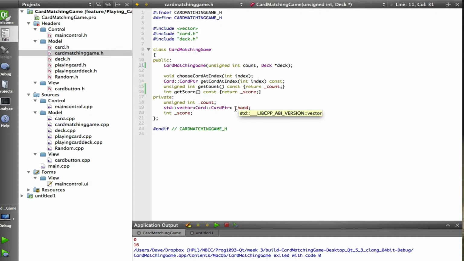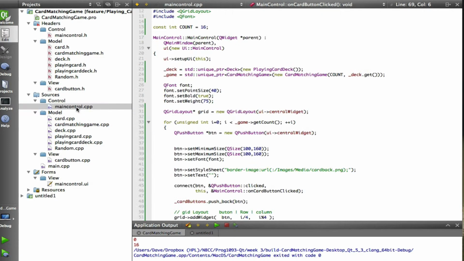It deals the cards into an internal vector called the hand, and it remembers the count in an internal variable called count, although I guess we don't really need that. We could just always check the size of the hand. We added two new getters, get count and get score, and we used get count today. So it's just a simple inline that returns the value of count.